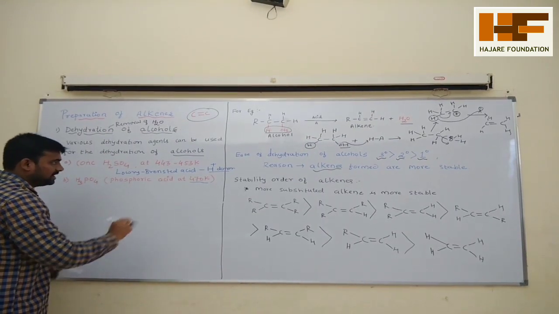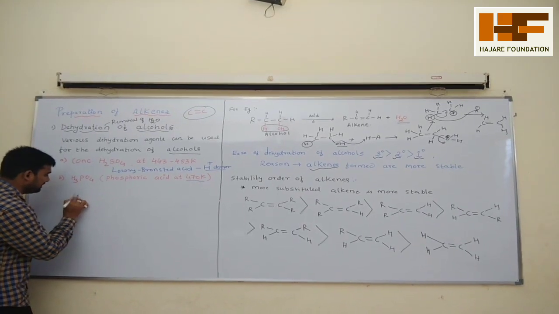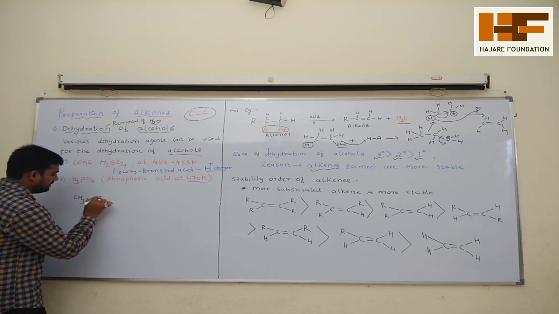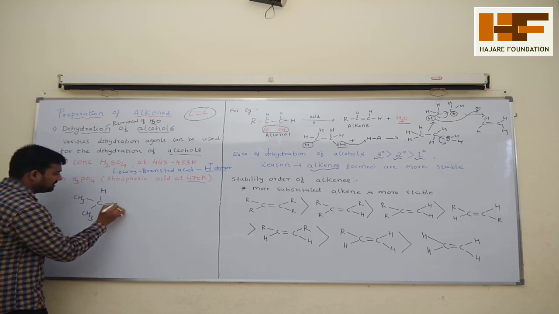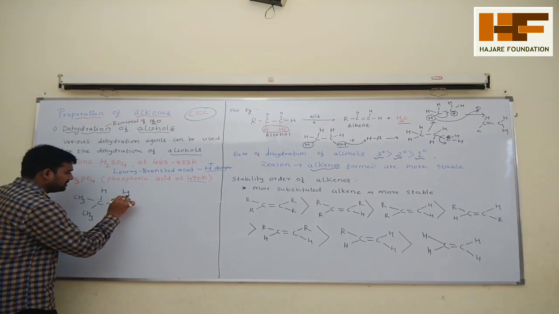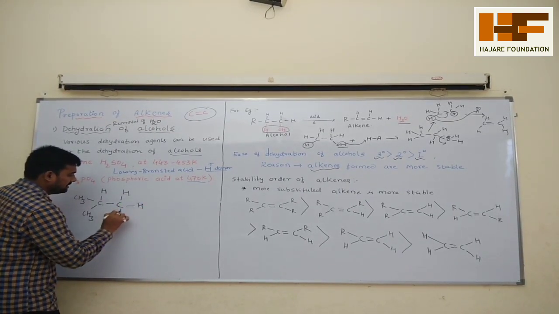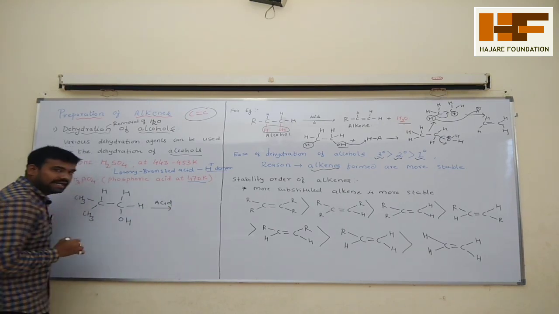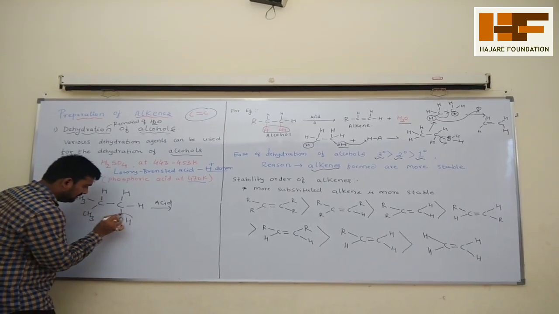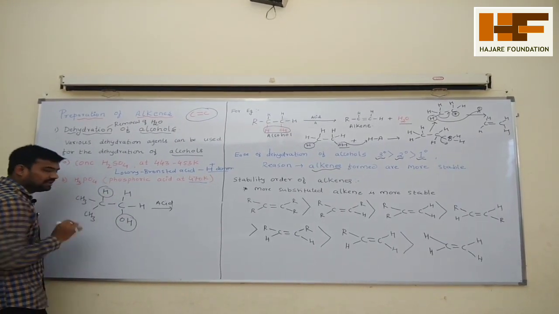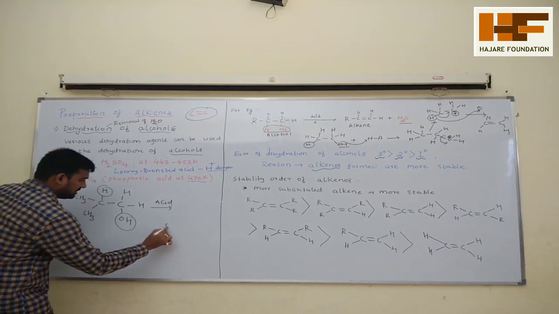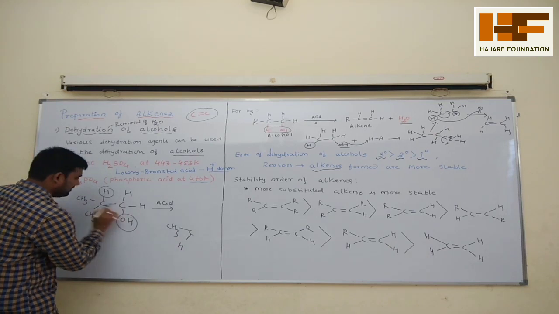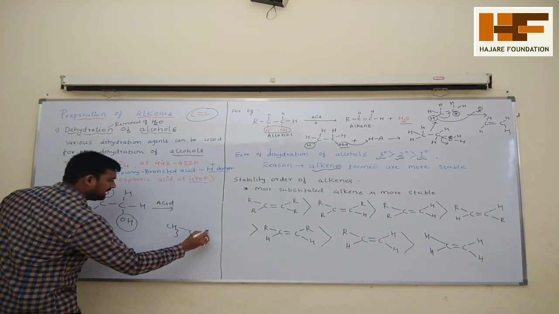Okay, I will take a one-substituted alkene. I'll get CH3 here, CH3 here, H, C, H, H, and this is OH. In that, if I add acid, first you have to remove this one, and after that this one. You will get the product. See the product: CH3 here, CH3 here, and here it should be a double bond. So again H as usual.